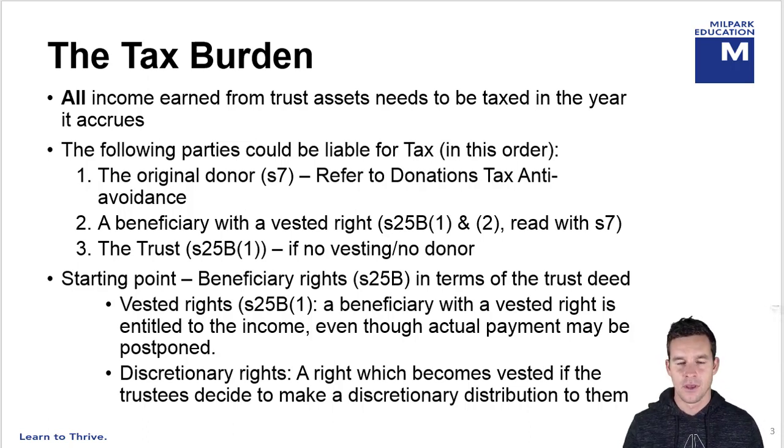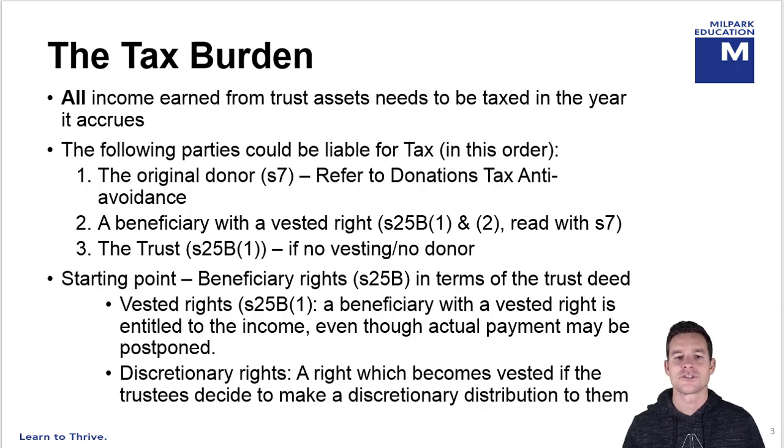So our starting point here is the rights of those beneficiaries, and we can find those rights in the trust deed. So beneficiaries can have one of two rights. They can either have vested rights or contingent rights. So someone with a vested right is entitled to that trust income regardless of when they receive it. So even though income might not be paid out to you in the current year of assessment, if you have a vested right to that income, it's going to be yours at some point. Therefore, you will be taxed on it.